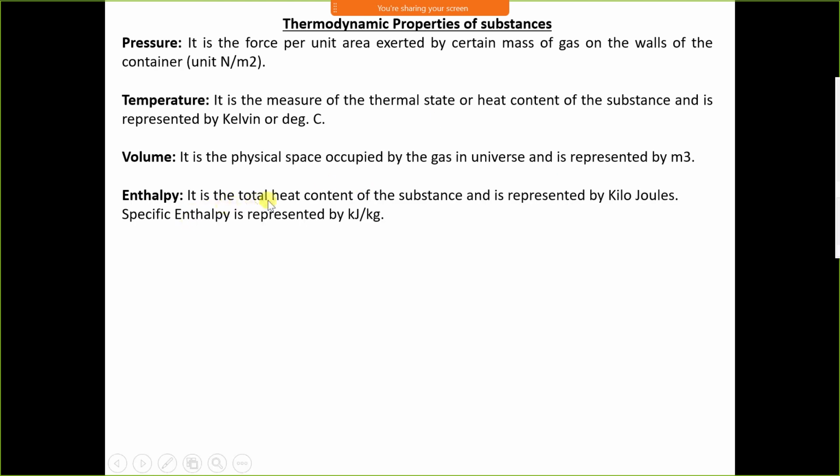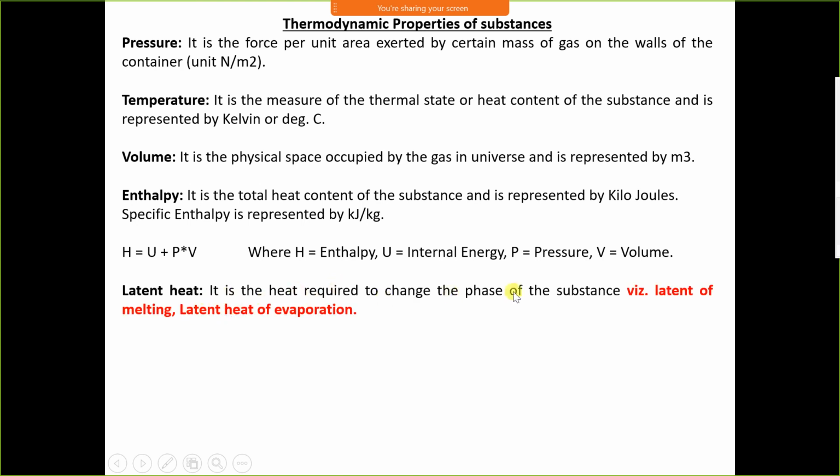Enthalpy is the total heat contained in a substance and is represented by kilojoule. Specific enthalpy is represented by kilojoule per kg. Specific enthalpy means enthalpy specifically supplied for 1 kg of substance. Enthalpy is also defined as the sum of internal energy and flow work, H = U + PV, where U is the internal energy and PV is the flow work.